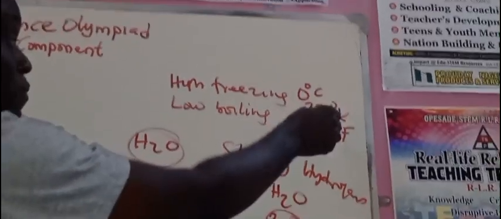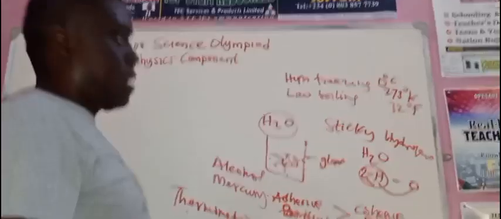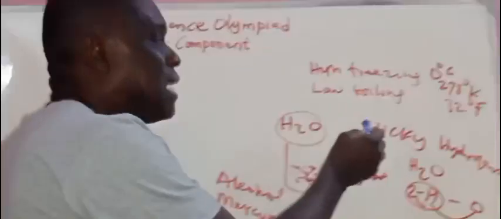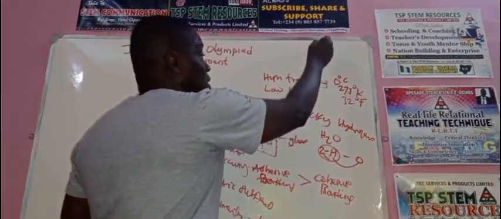Take note of that. All these are questions you can come across. That is the freezing point of water in Celsius, Kelvin and Fahrenheit. Are you following? It means that, what is the boiling point of water? 100 degrees Celsius, or 373 Kelvin.